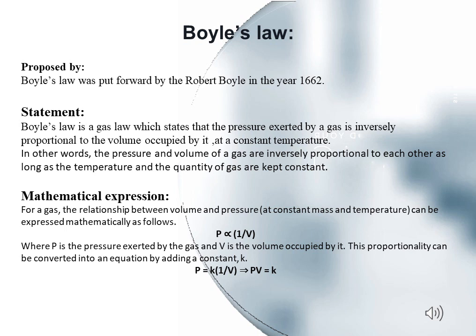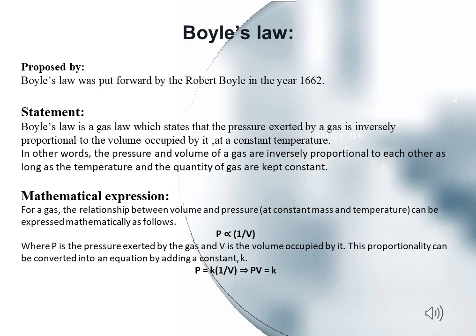Statement: Boyle's law is a gas law which states that the pressure exerted by a gas is inversely proportional to the volume occupied by it at a constant temperature. Keep in mind, at a constant temperature. It is the condition for Boyle's law. In other words, the pressure and volume of a gas are inversely proportional to each other, as long as the temperature and the quantity of a gas are kept constant.